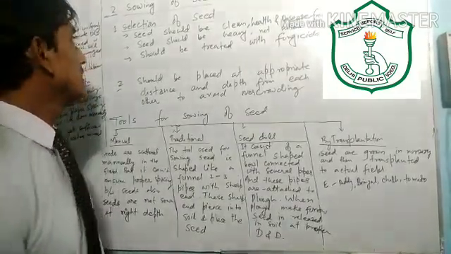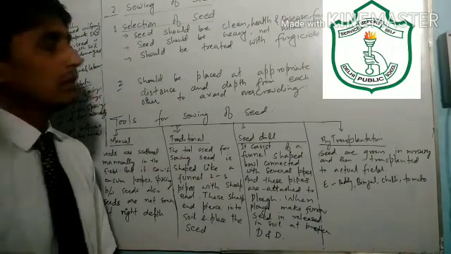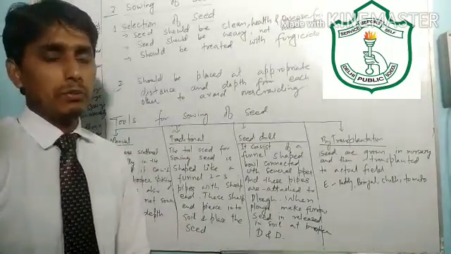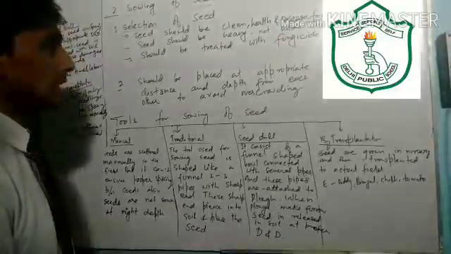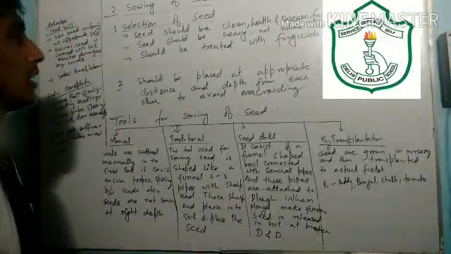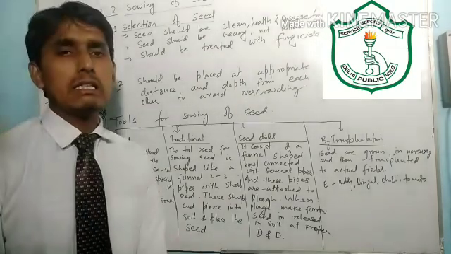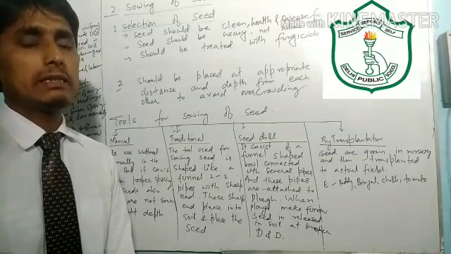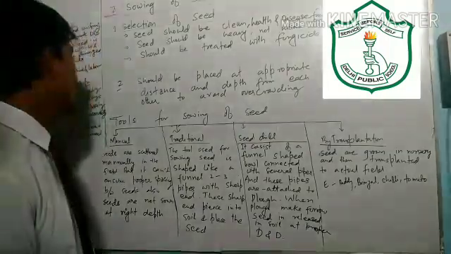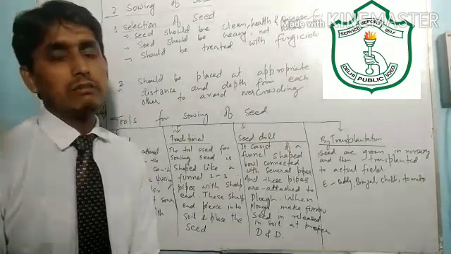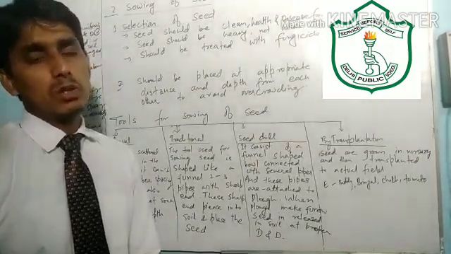In sowing of seed, some points are to be kept in mind before sowing, that is, selection of seed is very important. Also the appropriate distance and depth at which the seed should be placed should be kept in mind. And the various tools for sowing of seed. What are the various tools for sowing of seed?